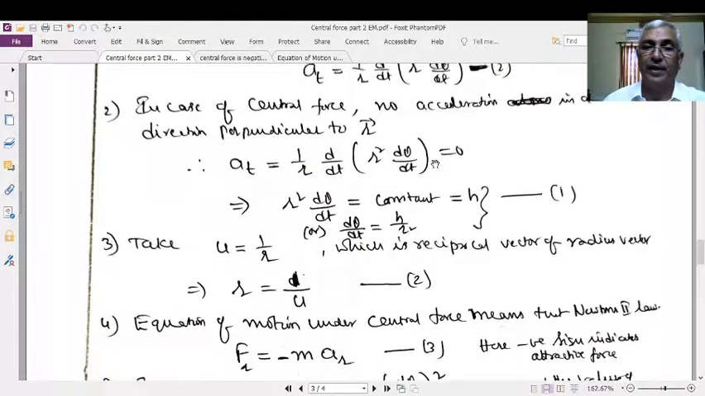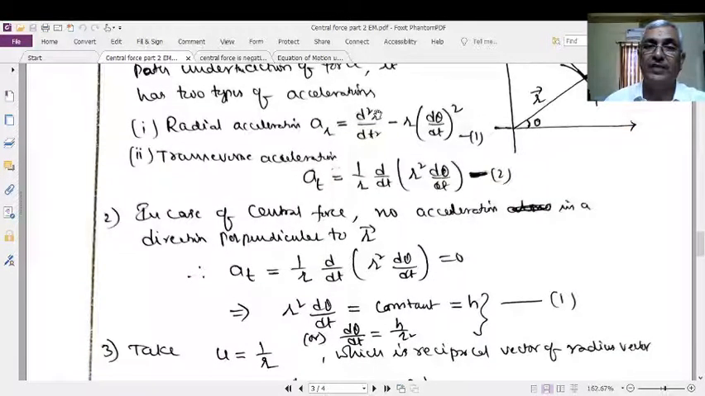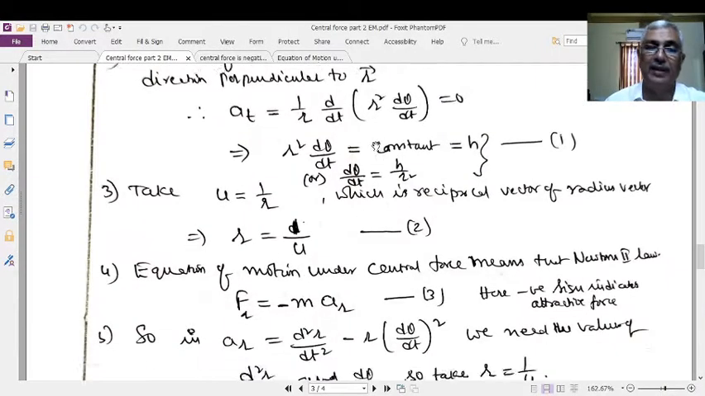In order to get the value of this d square r by dt square, consider u is equal to 1 by r. What is u? What is r? It is the magnitude of the radius vector here. We will take the reciprocal. All these things are only for the convenience of mathematical manipulations or mathematical steps. That's why u is equal to 1 by r. Therefore, r is equal to 1 by u.